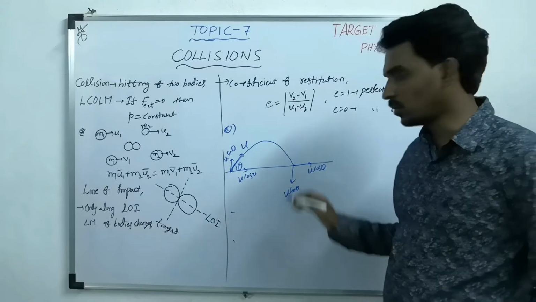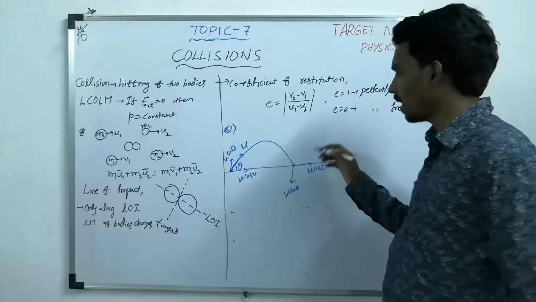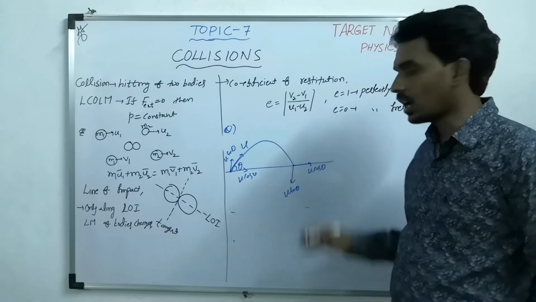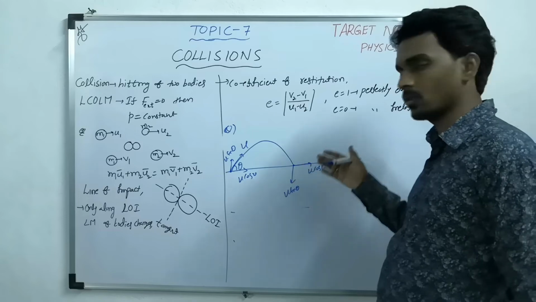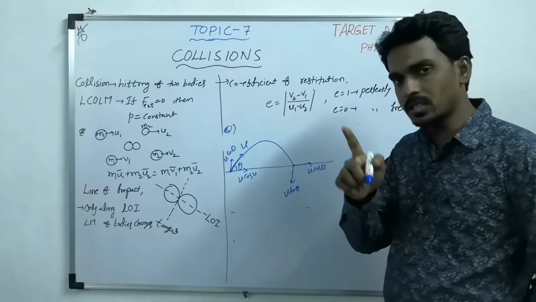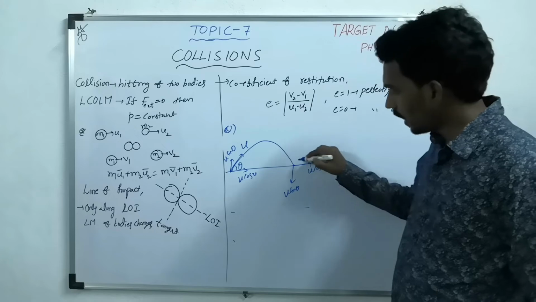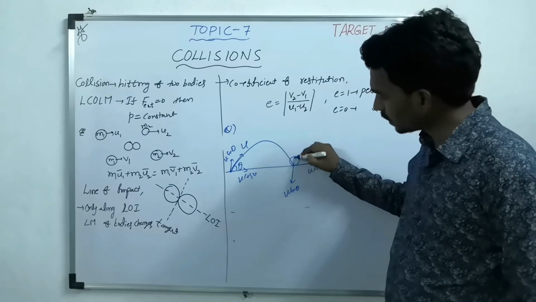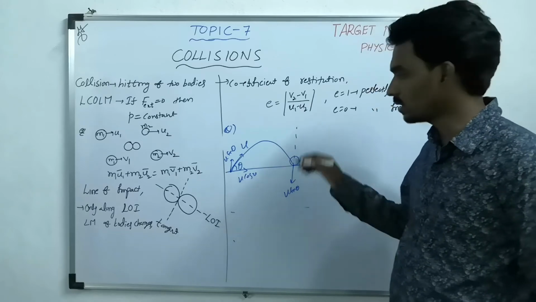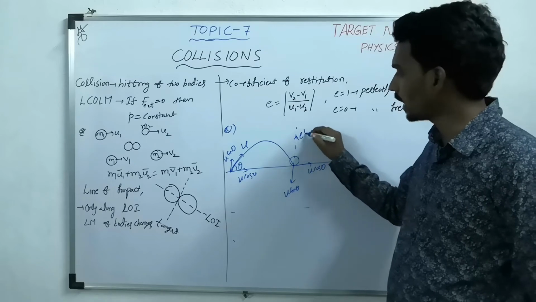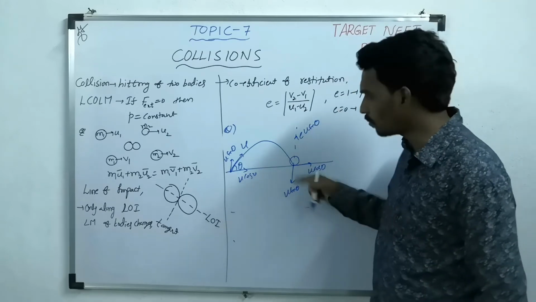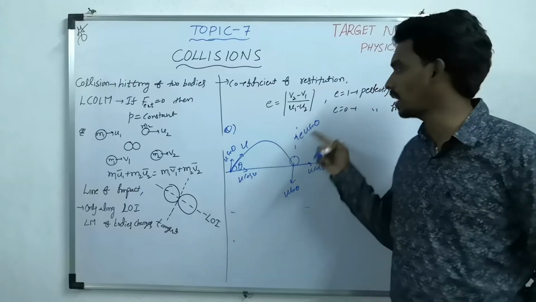Now they will ask you what is the range after the first collision or second collision, or what is the velocity after the first collision or second collision. These are the velocities just before the first collision, and when it takes the collision, this is the line of impact. So here the velocity will become e times the initial velocity. Before collision u sin theta, after collision it will become what? e times u sin theta.